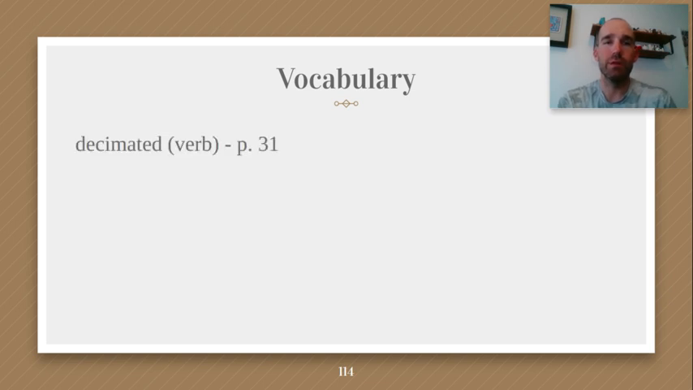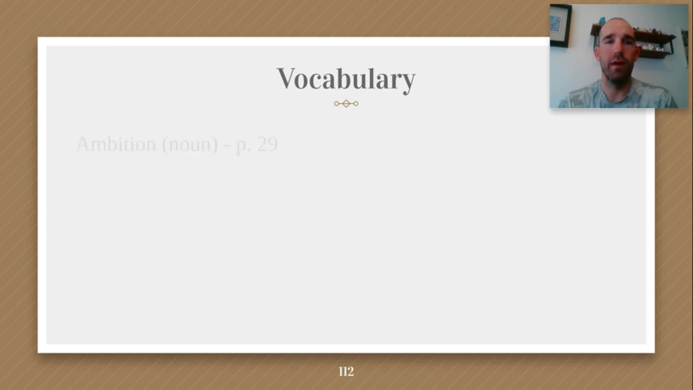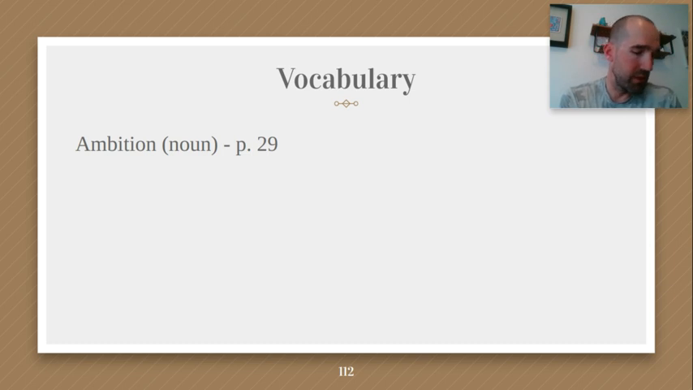Our first word is the word decimated. Oh, I'm sorry, this is our third word. Let me go back. Sorry about that. Our first word here is the word ambition. Ambition is found on page 29 in your text, and it is a noun. It is in the Or Trouble box in the first sentence there, so please locate that in your text.